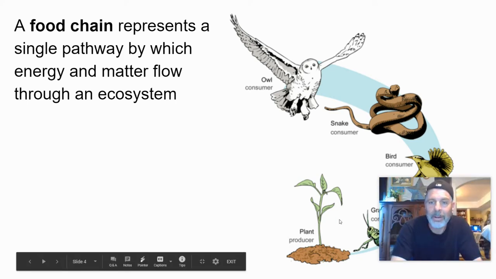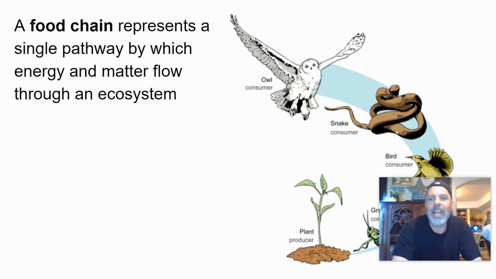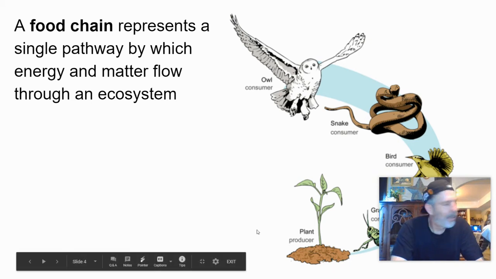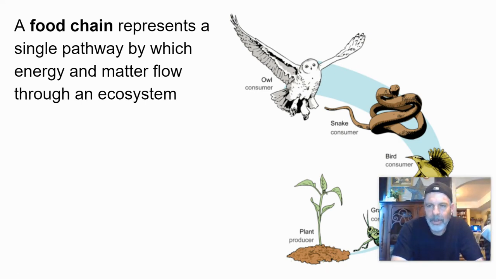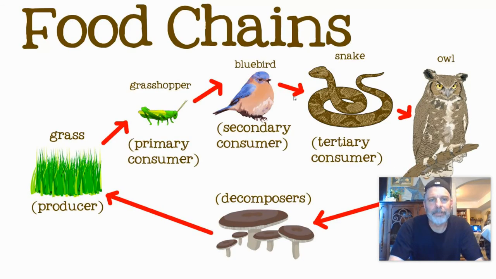Then the grasshopper eats the plant. Then the bird eats the grasshopper. Then a snake eats the bird. And then an owl eats the snake. This shows the levels of the food chain, right? We've got the autotroph, the primary consumer, the secondary consumer, the tertiary consumer, and then the quaternary consumer. You're going to want to know that vocabulary. So a food chain represents one path, a single pathway.